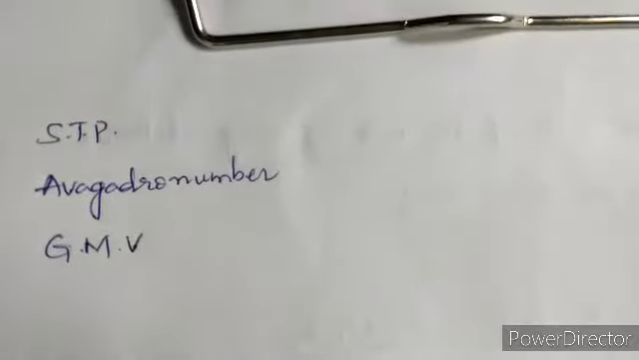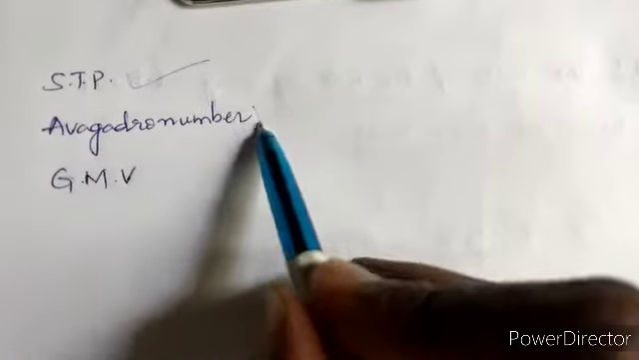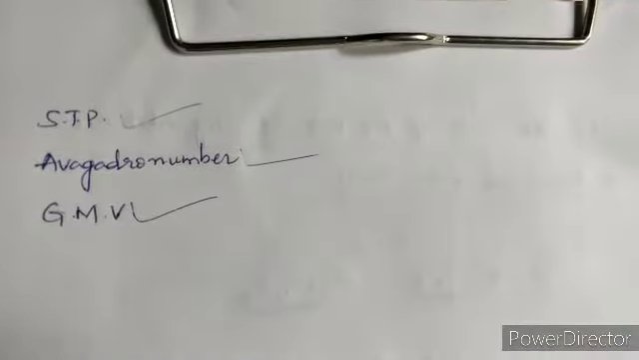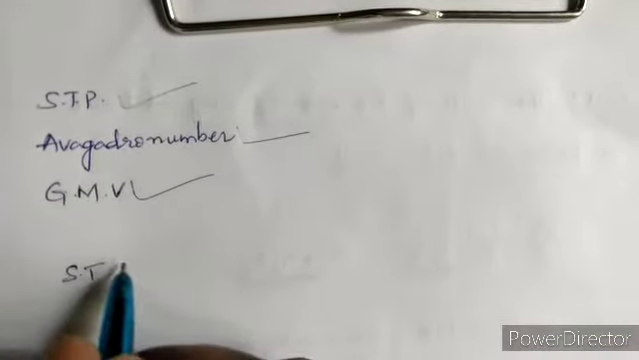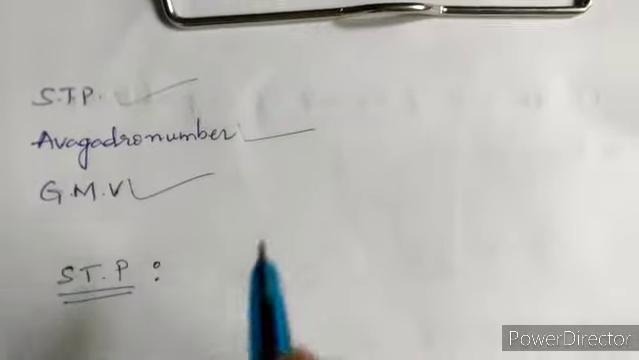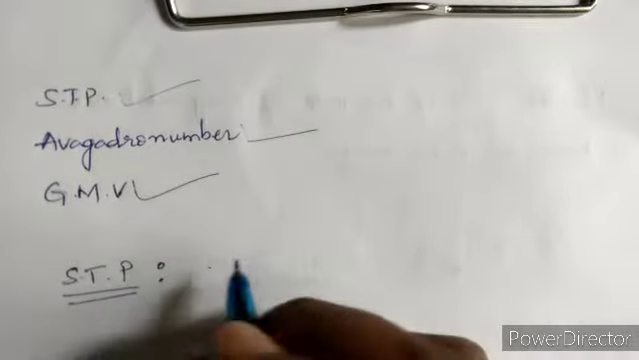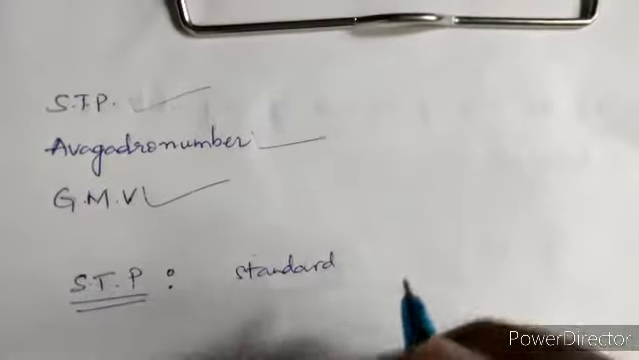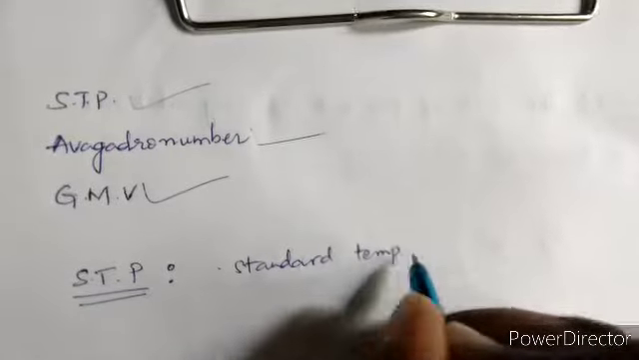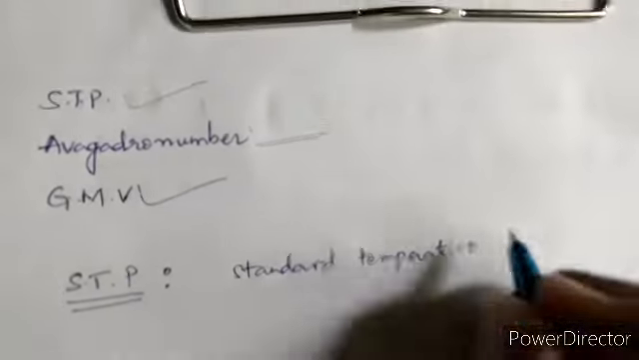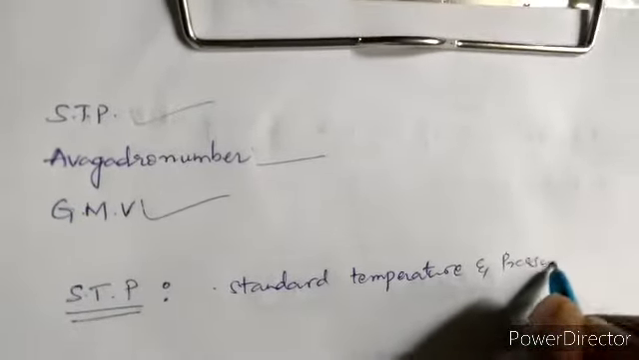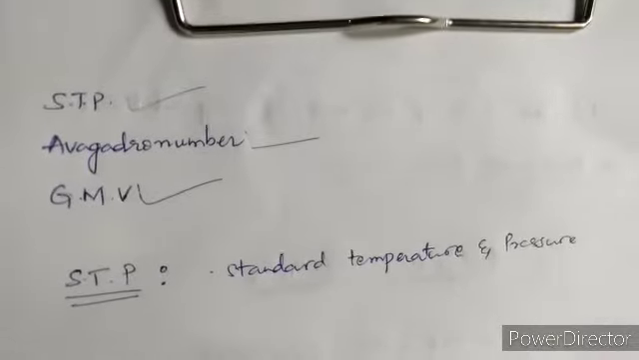Today's topics are STP, next Avogadro number, GMV. So first, STP. The abbreviation: S stands for standard, T means temperature, and P means pressure. Here STP means standard temperature and pressure.